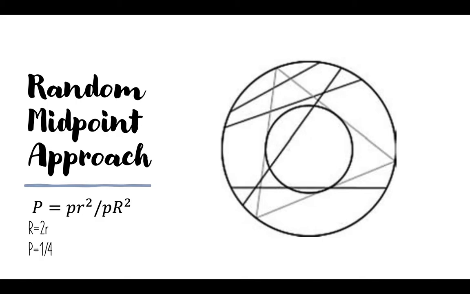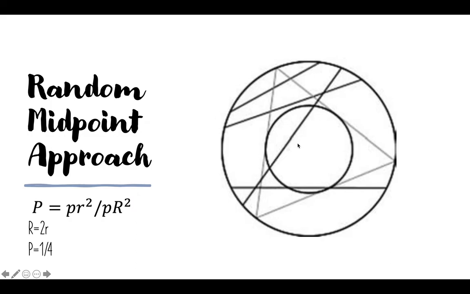Now in the third approach, a circle is drawn inside the triangle. As you see, chords whose midpoints lie inside the inscribed circle of the triangle are longer than the side of the triangle. For the calculation, we have to divide the area of this inscribed circle by the area of the outside circle.